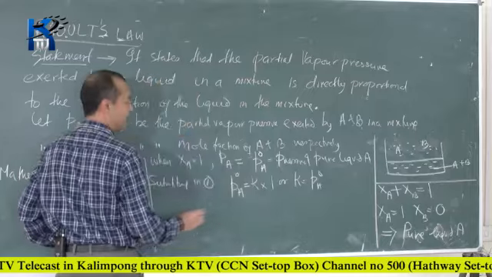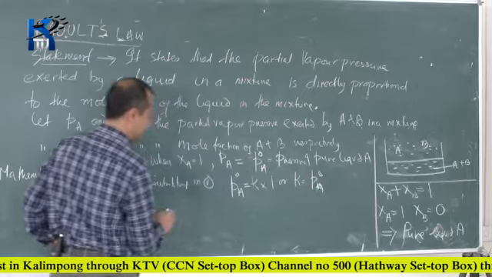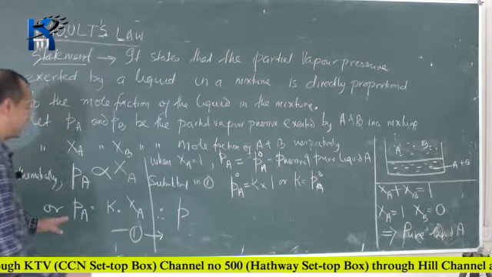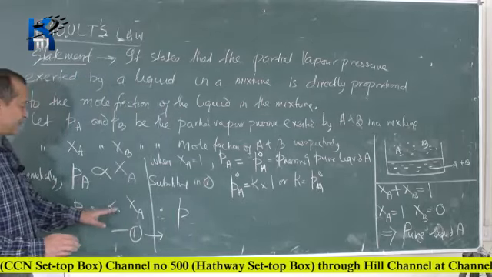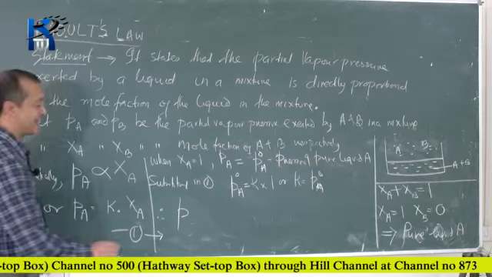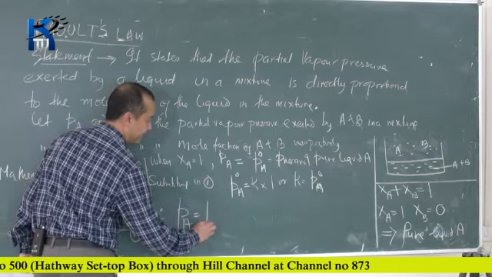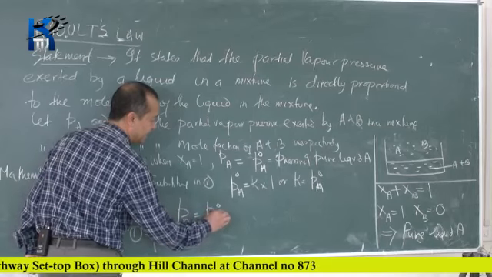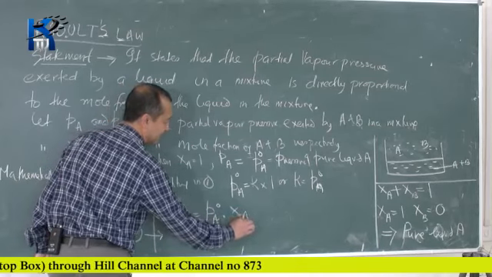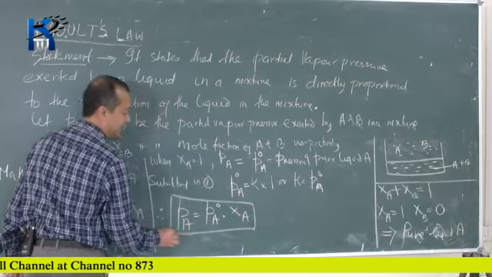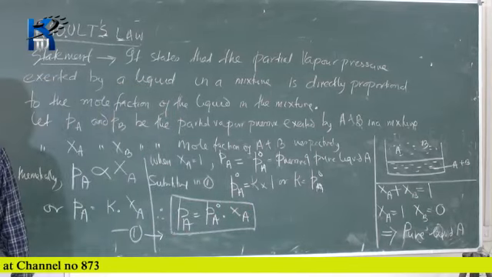Therefore we can rewrite equation 1 as PA is equal to PA naught into XA. This is the mathematical relation for Raoult's law.